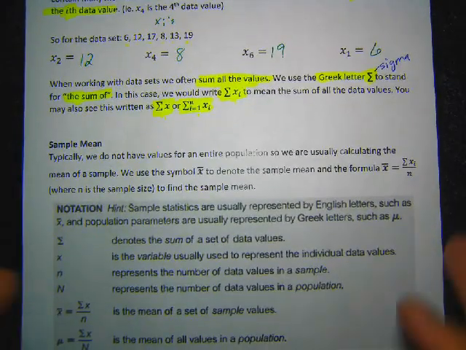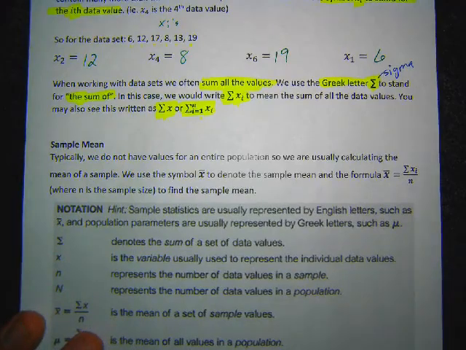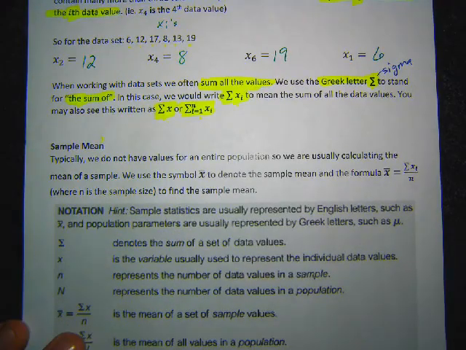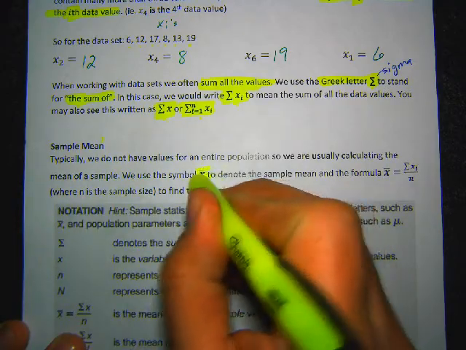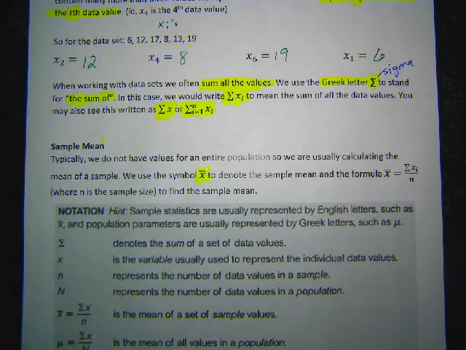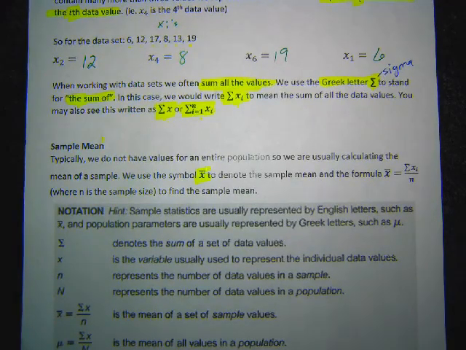One example of this is finding the sample mean, or the average. The mean is the average. So we write the sample mean using this symbol right here. This is the symbol for the sample mean. So it's the average of a sample. It's not the whole population, it's just a sample.